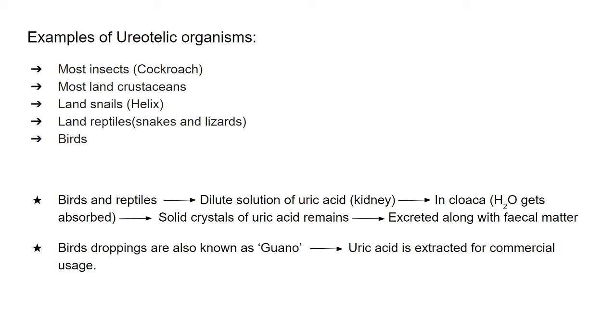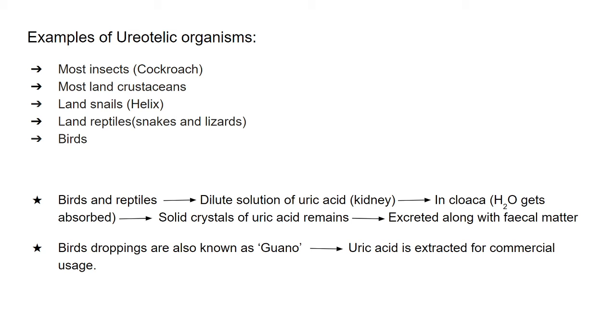Now in certain organisms, what happens? We already said uric acid production takes place in the liver and kidney. The kidney can eliminate any nitrogenous waste, but only in solution form. It cannot eliminate nitrogenous waste in solid form.